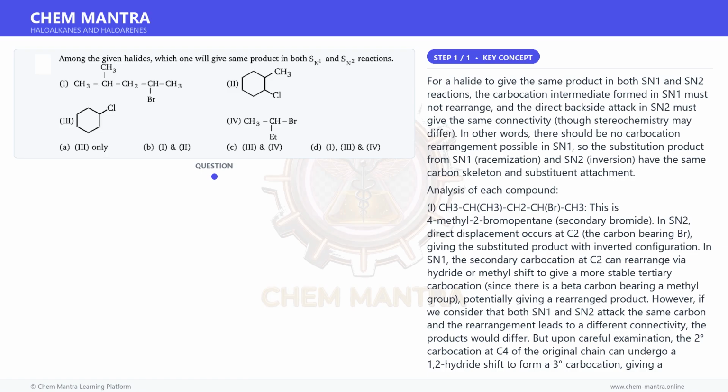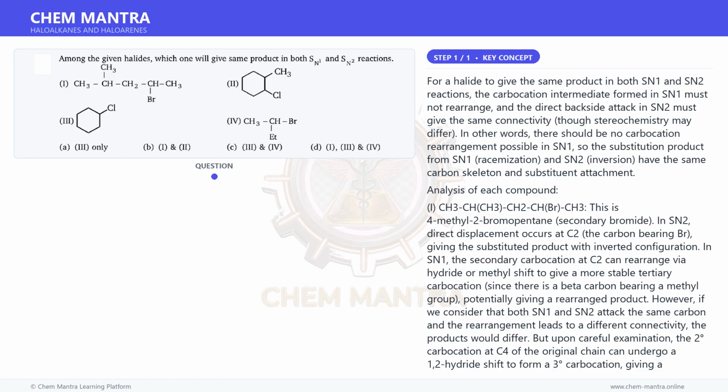2. 1-chloro-2-methylcyclohexane, this is a secondary cyclic halide. In SN1, a secondary carbocation forms and the ring does not rearrange easily, but the stereochemistry differs between SN1, racemization, and SN2, inversion. The connectivity is the same but the products are stereochemically different.